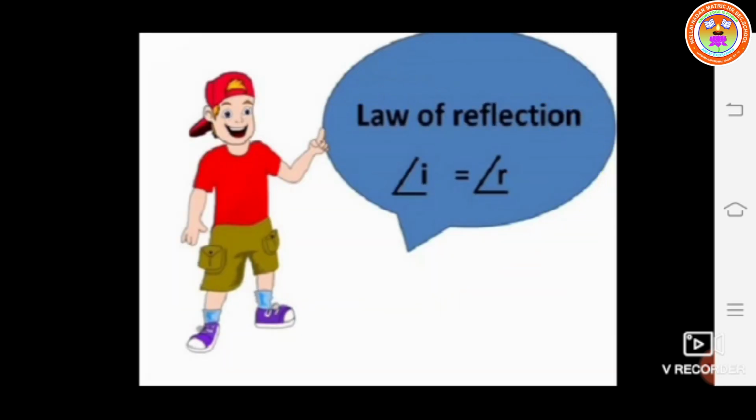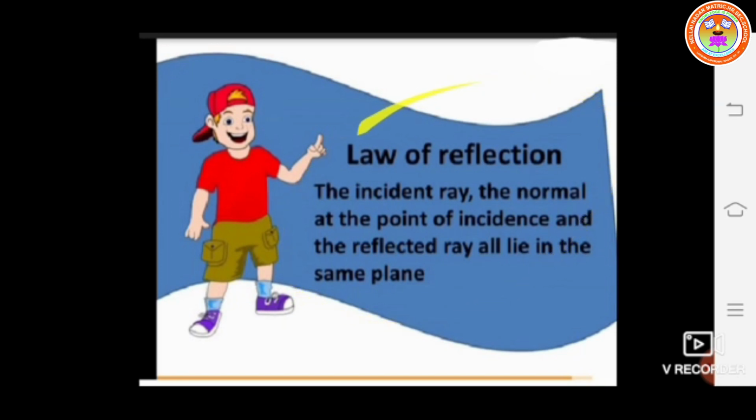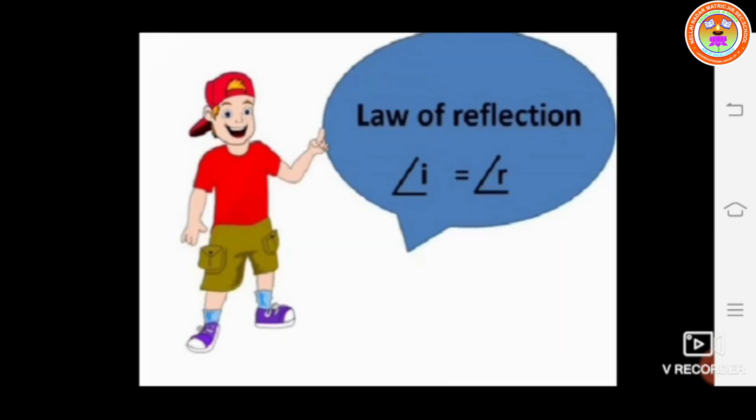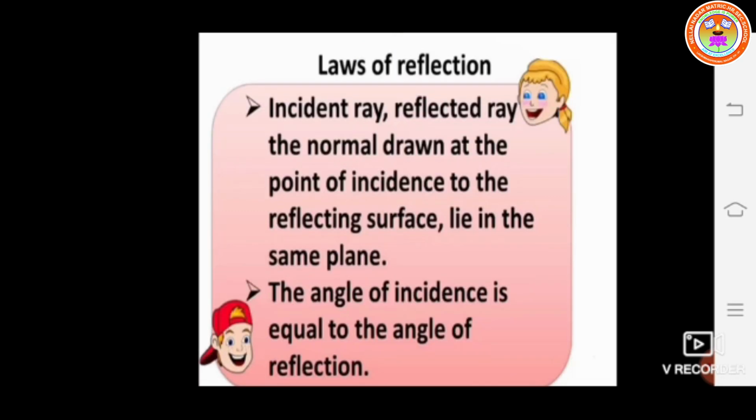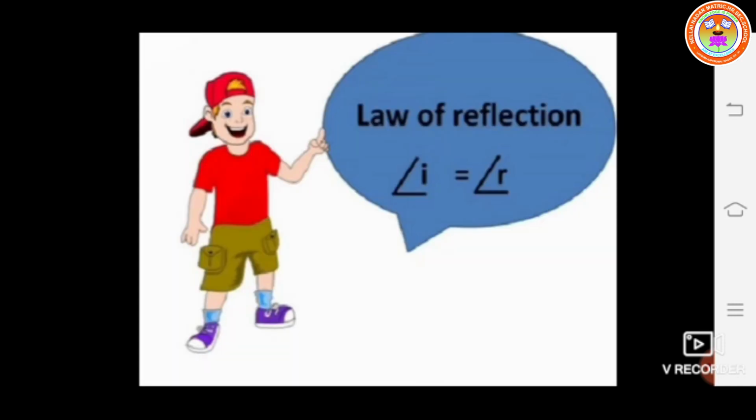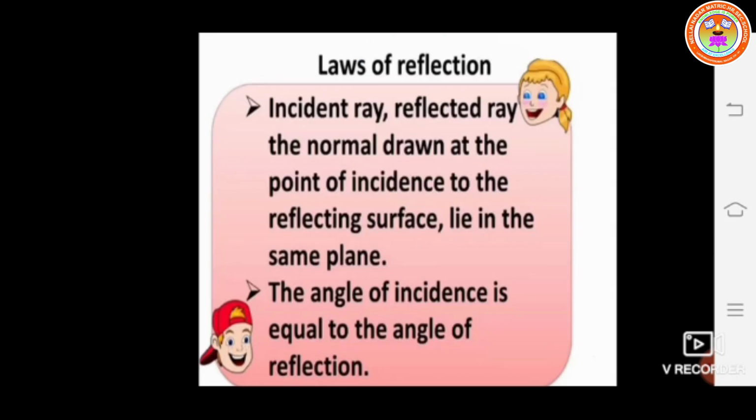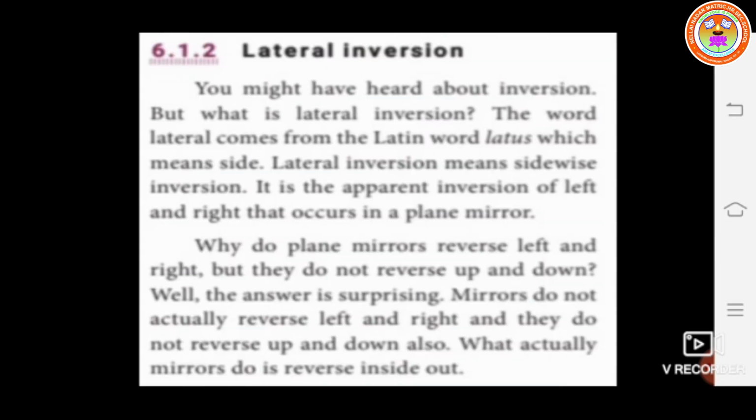So, the laws of reflection. The first law: the incident ray, the normal at the point of incidence and the reflected ray all lie in the same plane. Second law: angle I is equal to angle R. That is, the incident ray, reflected ray, and the normal drawn at the point of incidence to the reflecting surface lie in the same plane, and the angle of incidence is equal to the angle of reflection. These are the laws of reflection.